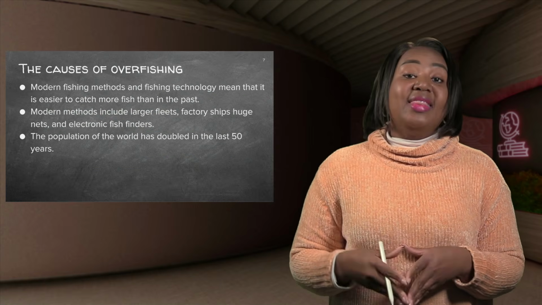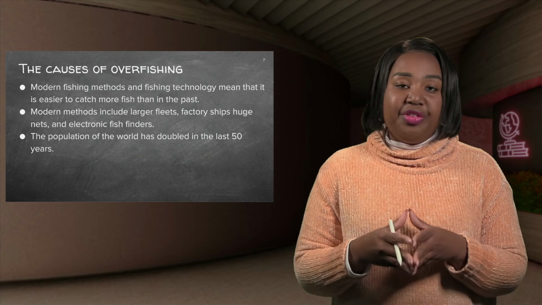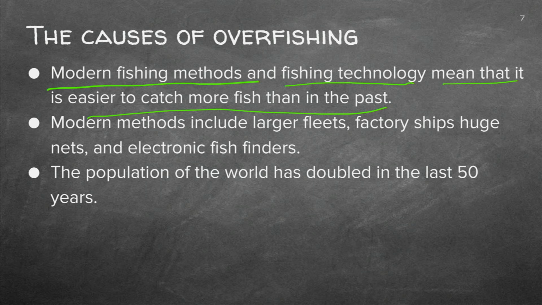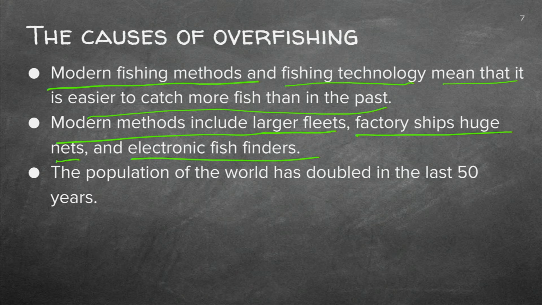Now let's take a look at the causes of overfishing. We have modern fishing methods and fishing technology that make it easier to catch more fish than we used to in the past. The fact that we have these methods is leading to overfishing. Modern methods include larger fleets, factory ships, huge nets, and electronic fish finders.